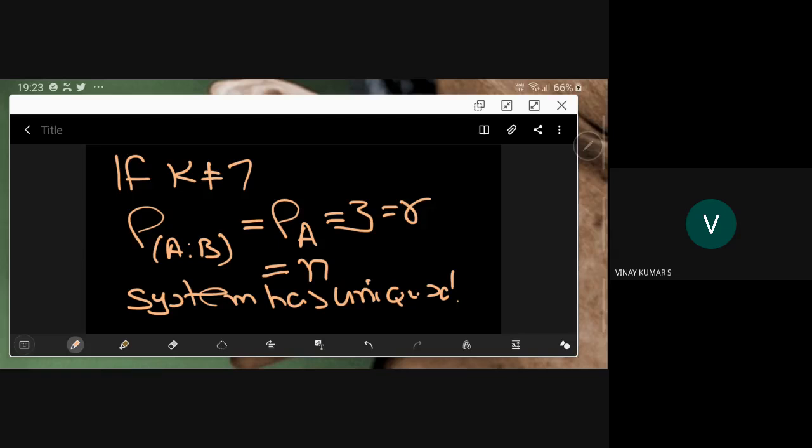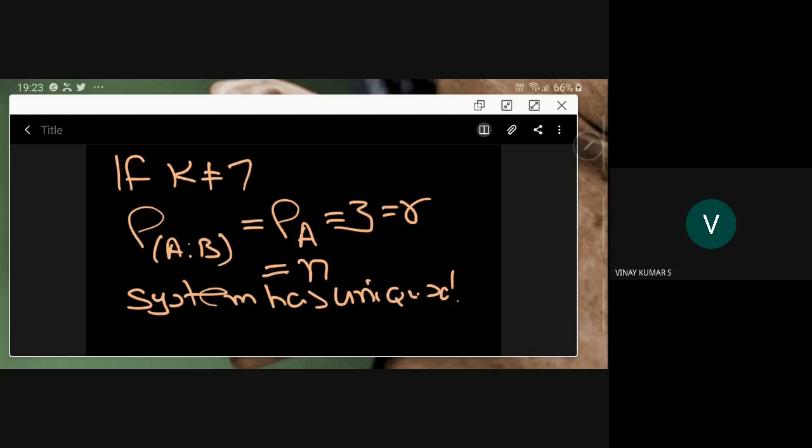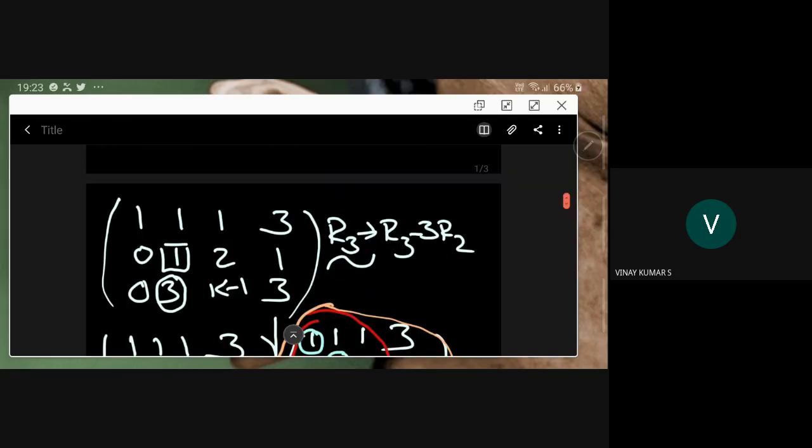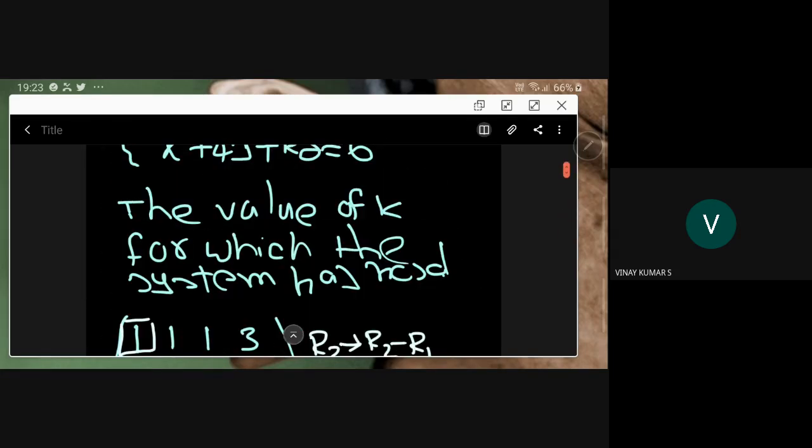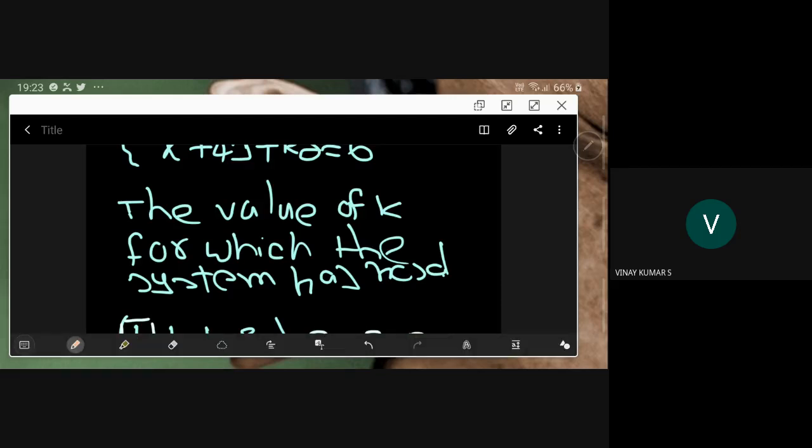See what they asked in the exam. They asked for the value of k for which the system is not having a unique solution. That is what they are asking.